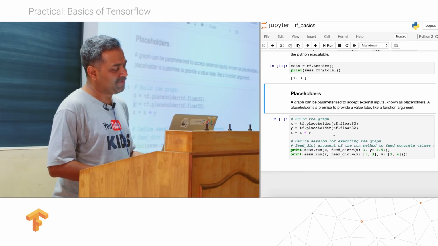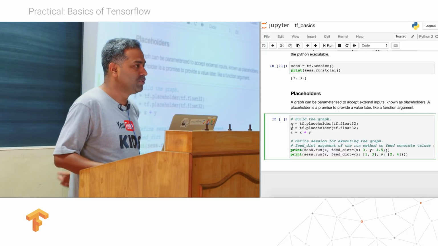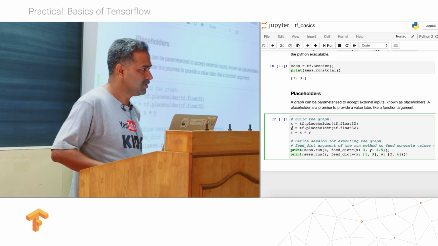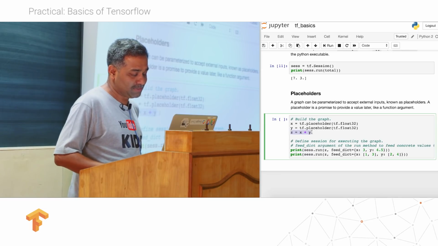In the same manner I will define another placeholder for y. In x I am going to hold all my inputs, in y I will hold my labels, for example, and then I can do z equal to x plus y.